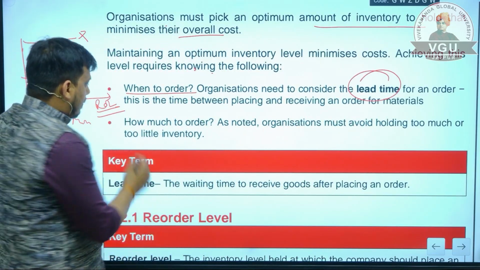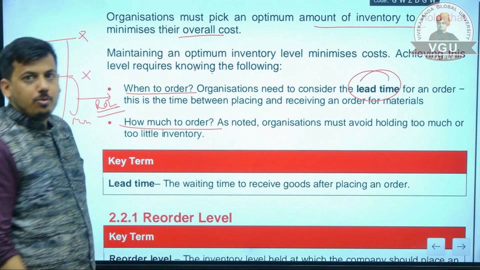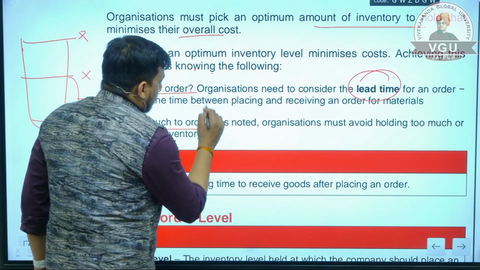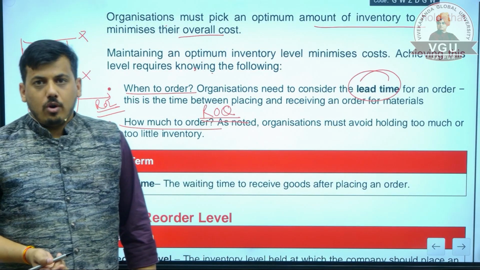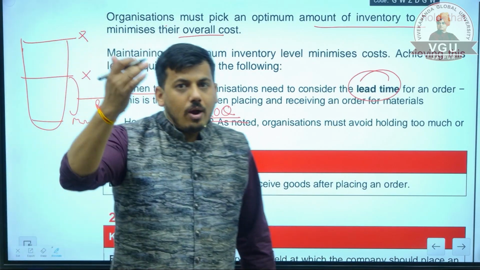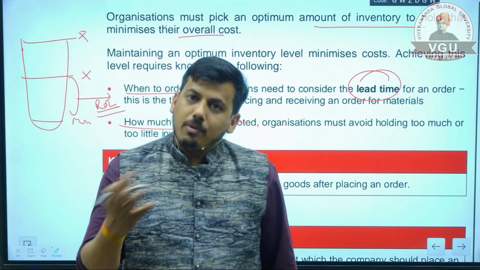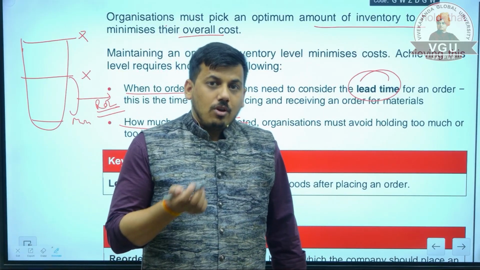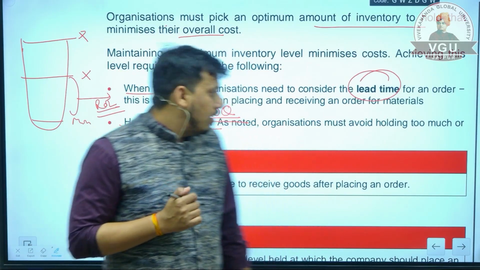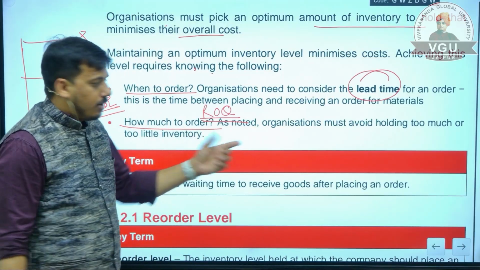How much to order? What quantity should we order? This is known as reorder quantity. If we order a higher quantity, then holding cost will be higher. And if we order a lesser quantity, then ordering cost will be higher. So, what quantity should we order?